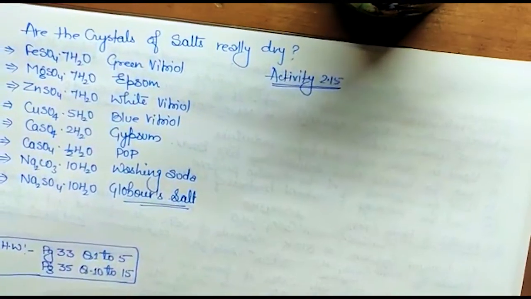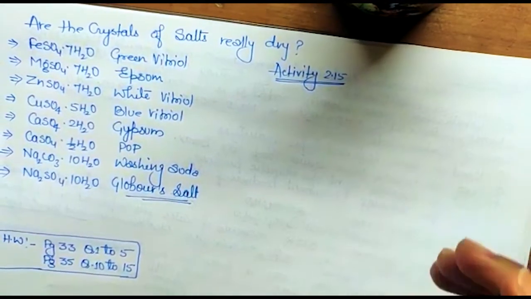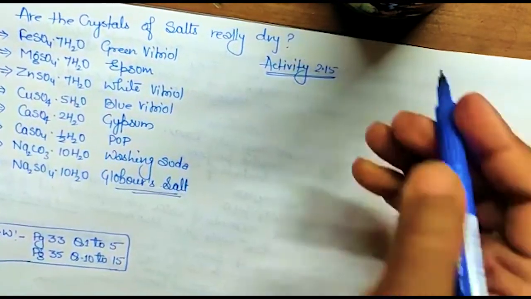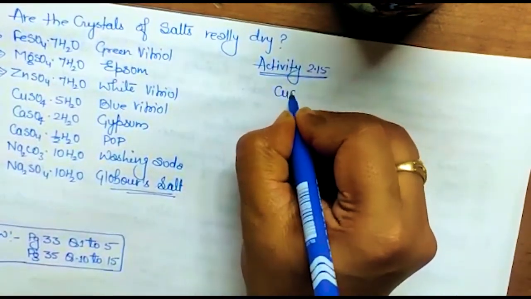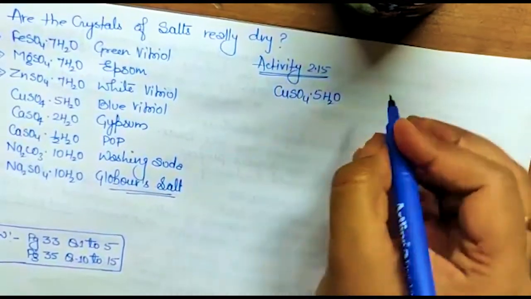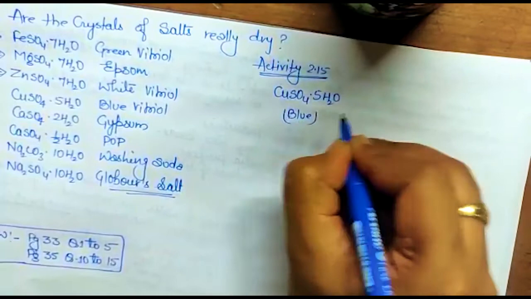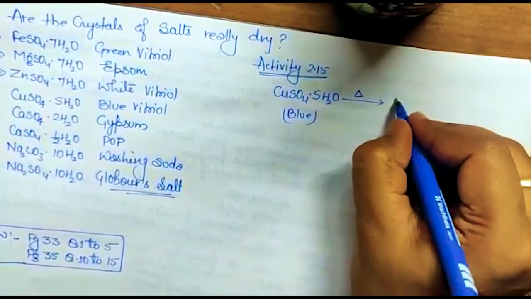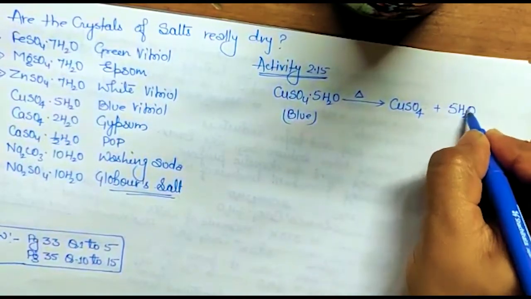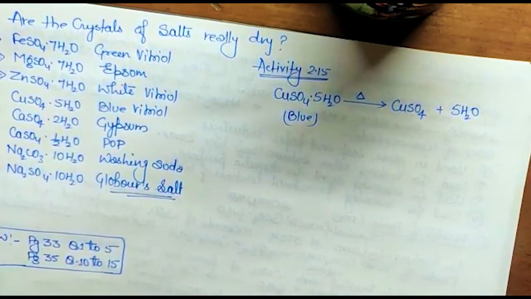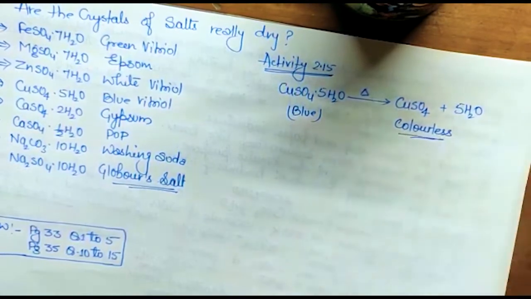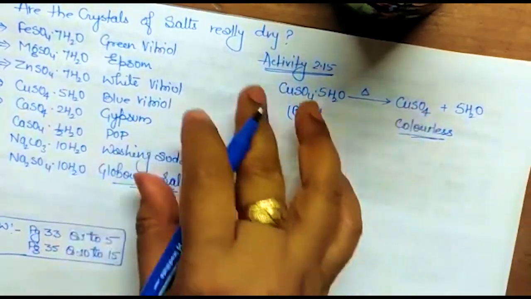Now there is activity 2.15. In activity 2.15 it is said what happens when crystals of copper sulfate are heated. Okay, you have to note it down, you have to write the summary. I am just writing the equation. What happens? When these copper sulfate crystals, this is blue vitriol, so it is blue in color, are heated, first this water molecule will get evaporated. Yes, and since all the water molecules will get evaporated, its color will be colorless. Clear? So this is your activity that you have to write and just do the summary.